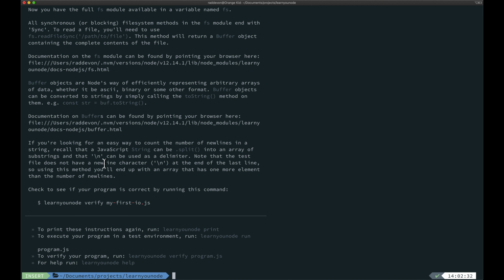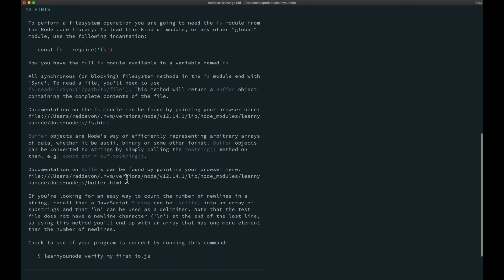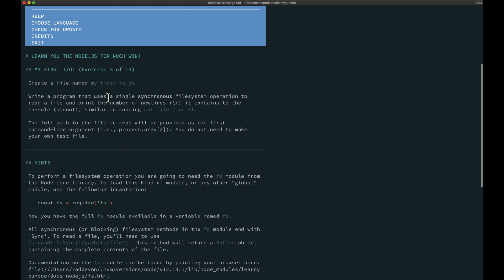Note that the test file does not have a new line character at the end of the last line, so using this method you'll end up with an array that has one more element than the number of new lines. That makes sense? We're not actually counting the number of lines, we're counting the splits between lines. Okay, let's give this a shot.